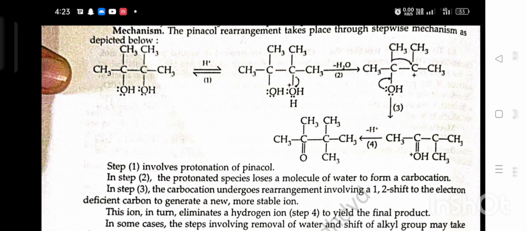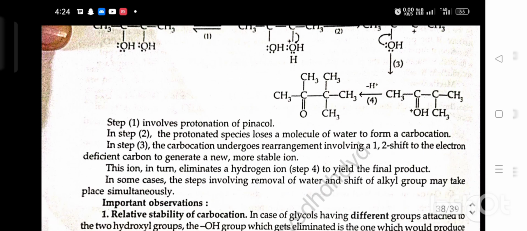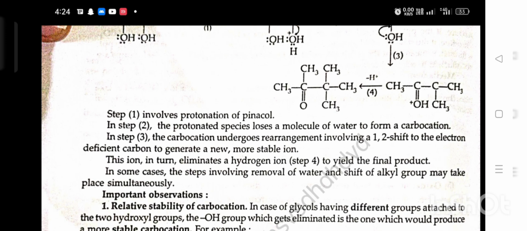Step third, the carbocation undergoes rearrangement involving a 1,2-shift to the electron-deficient carbon to generate a new, more stable ion. This ion in turn eliminates a hydrogen ion to yield the final product. In some cases, the steps involving removal of water and shift of alkyl group may take place simultaneously.